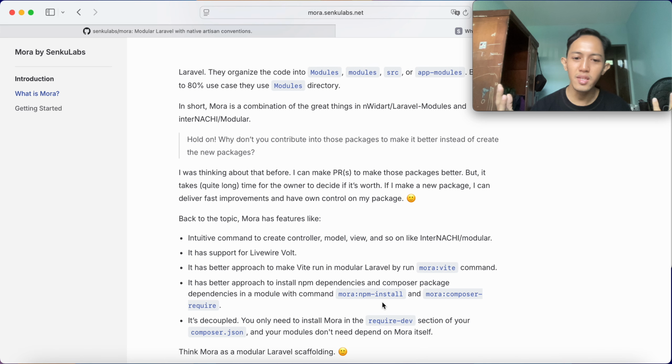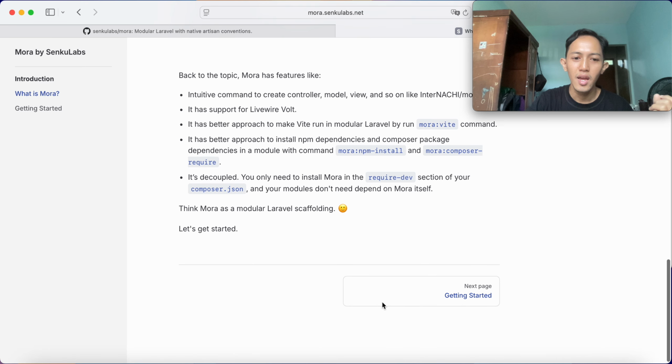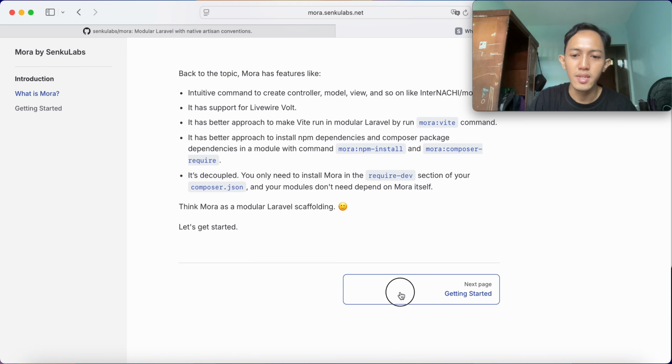You only install Mora in the require-dev section in your composer.json in your Laravel project, and your modules don't need Mora itself. So just think of Mora as a modular Laravel scaffolding. Okay, so let's get started.